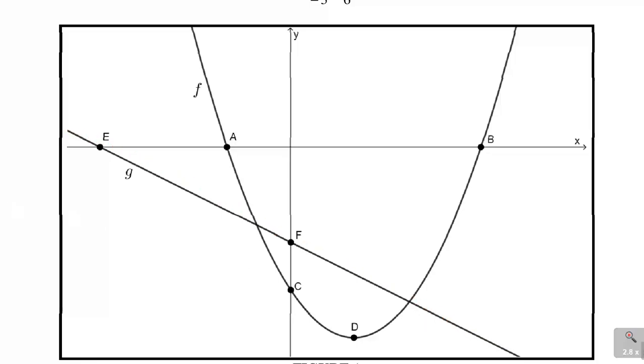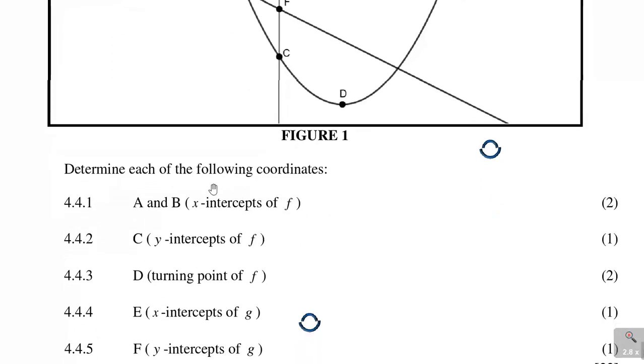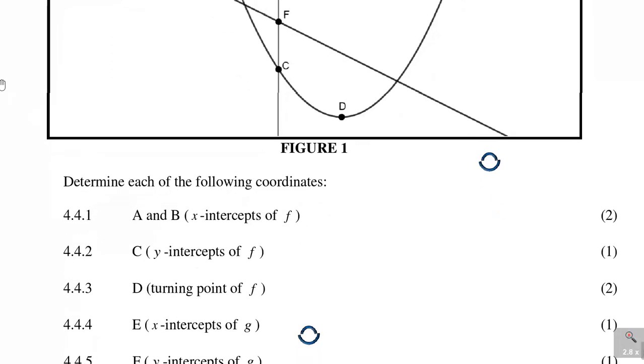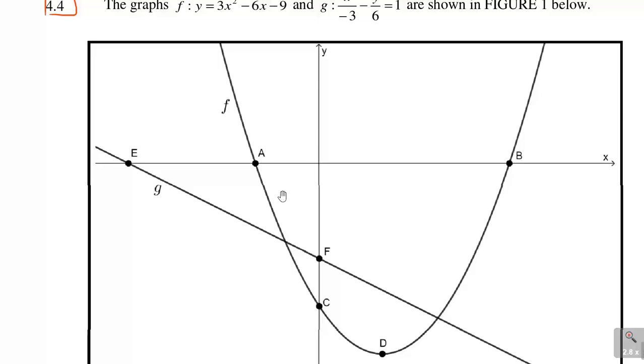Alright. So now let's look at the questions here. It says determine each of the following coordinates. So they want coordinates here. Now A and B, x-intercepts of f. So let's look at A and B. This is A, this is B, and they're looking for the x-intercepts of f.